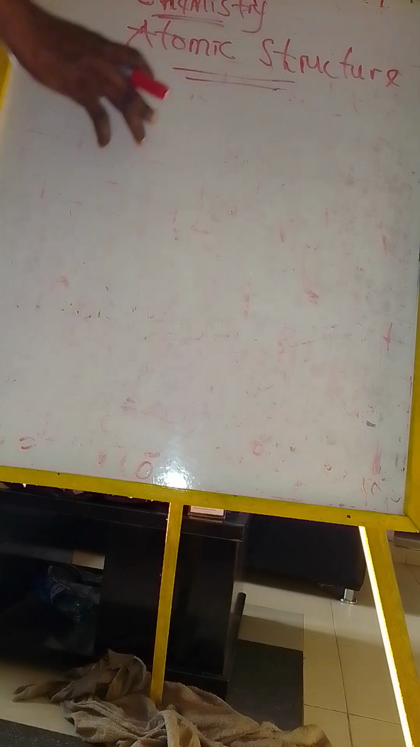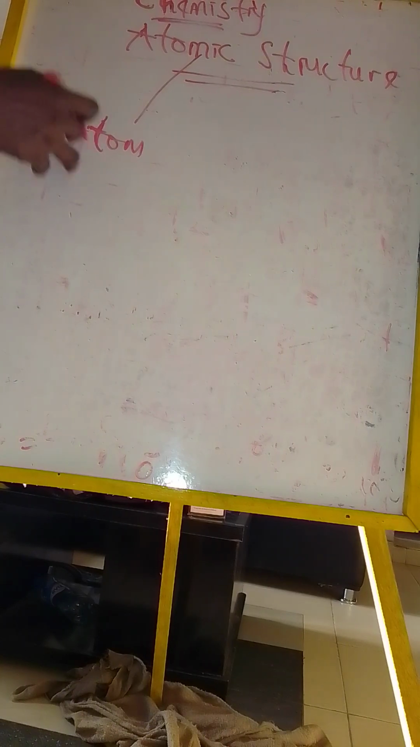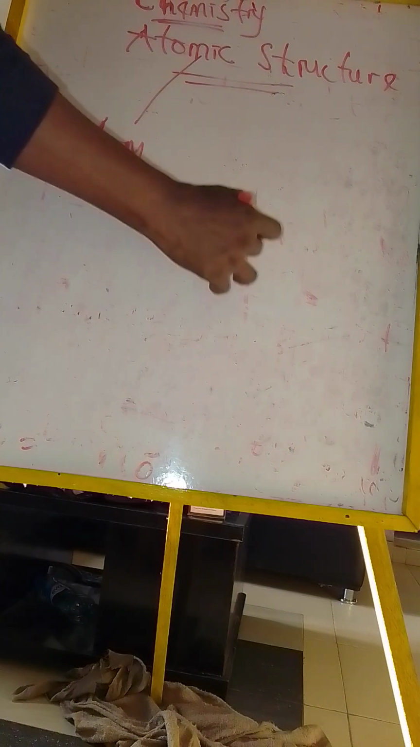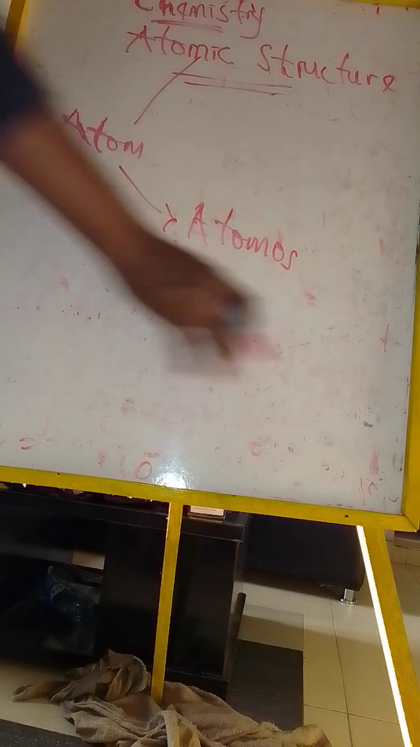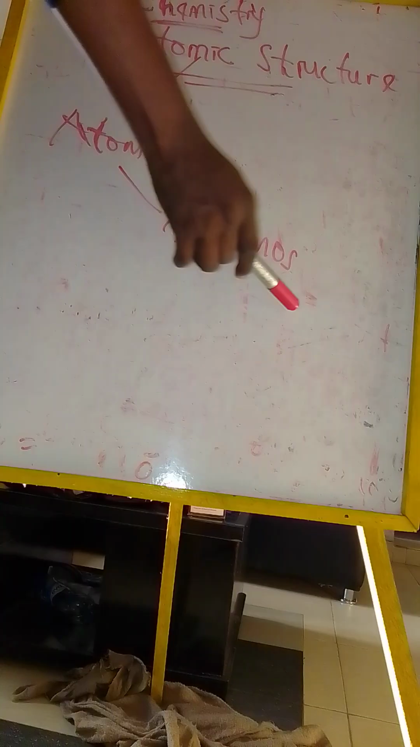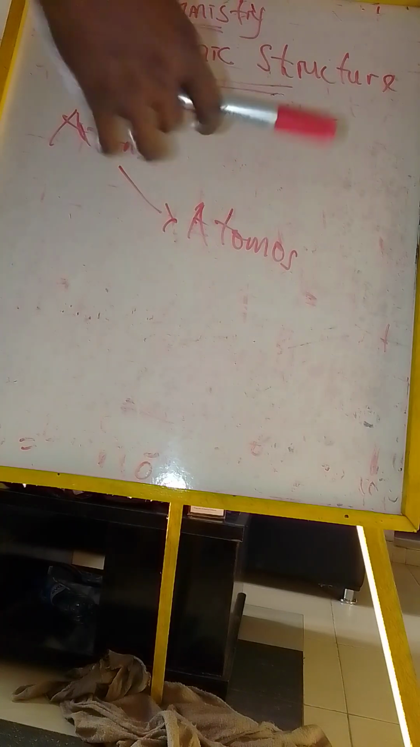Now here on the board we have what we call the atomic structure. Atomic comes from the word atom, from the Greek word atomos. That is the origin. Now let me tell you a bit of background story.